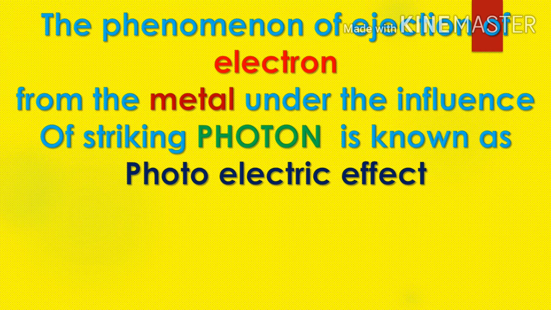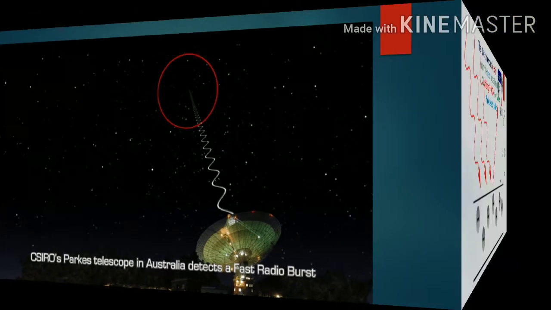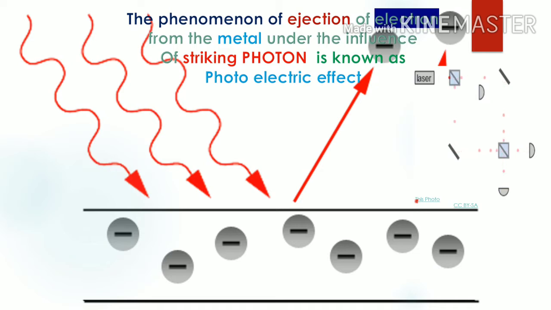One is the striking of a photon onto the surface. Suppose this is a metal surface, which is generally used. And second is the ejection of electrons. When electromagnetic radiation falls onto the metal surface, it possesses packets of energy along with the radiation, and this packet of energy is called a photon. You can see here the radiation is falling, that is a radio wave, and you can see in the animation how the photon is striking onto the surface.